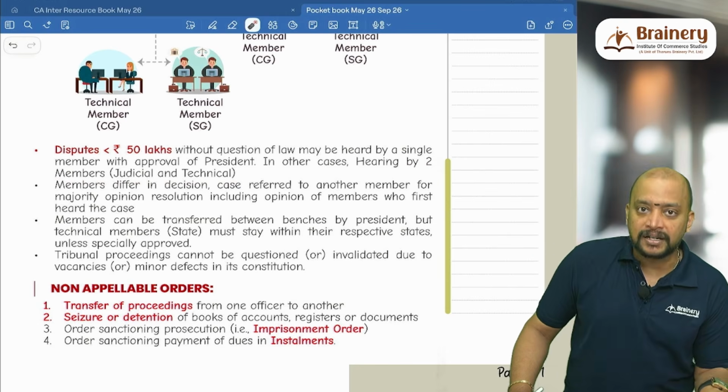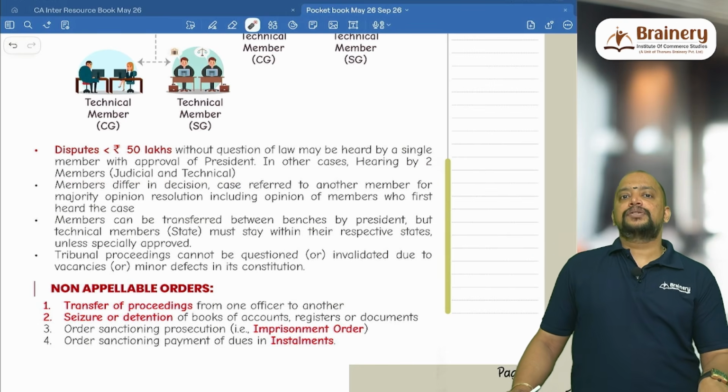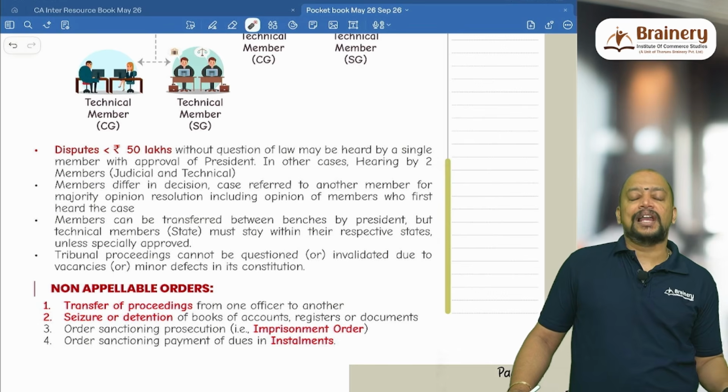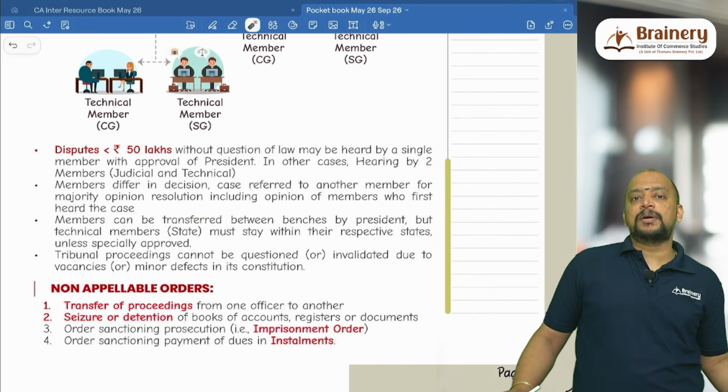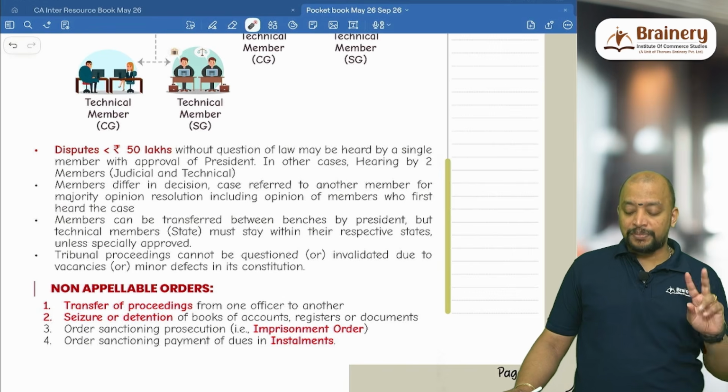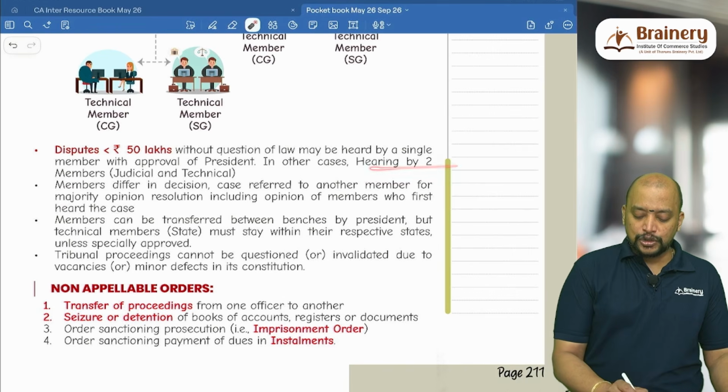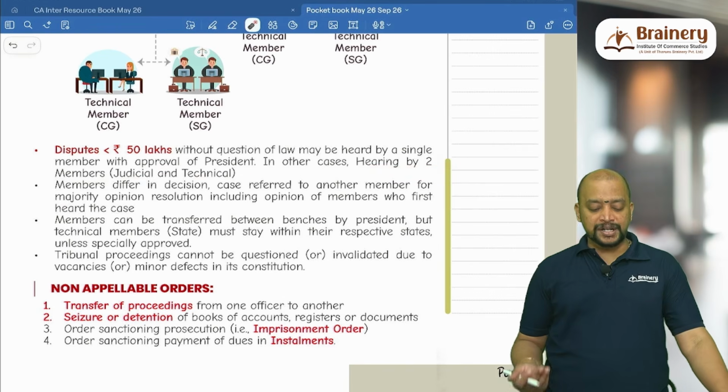So whenever it is a question of fact and less than 50 lakhs, if approved, single member bench. Otherwise, 2 members are required. In other cases, hearing by 2 members, 1 judicial member and 1 technical member is required.